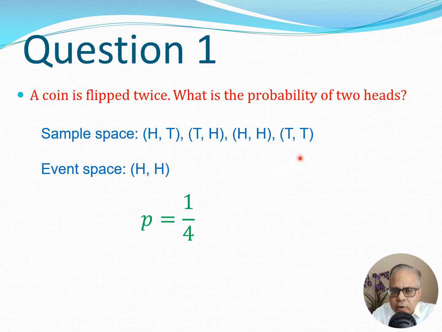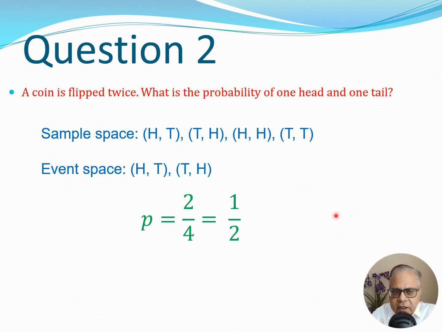Now, the one you are interested in is the probability of two heads. So therefore, we can say that the event space is heads, heads. So there is only one possibility here. So the probability can then be defined as the ratio of these two numbers. There is 1 in the event space, and there is 4 in the sample space. So in the denominator we get 4. So essentially the probability of getting two heads when a coin is flipped twice is 1 by 4.